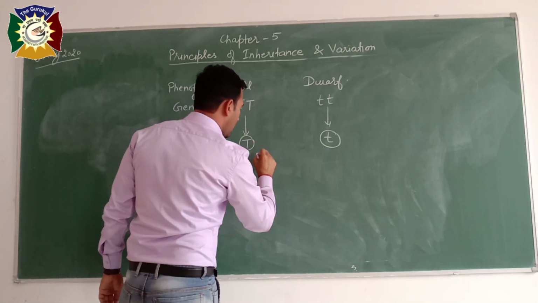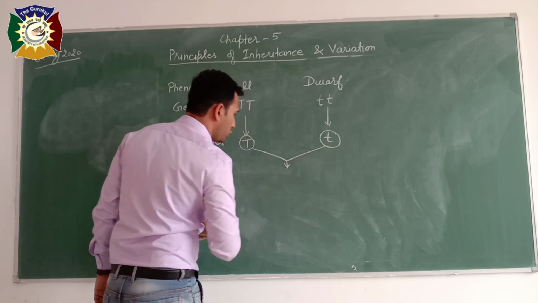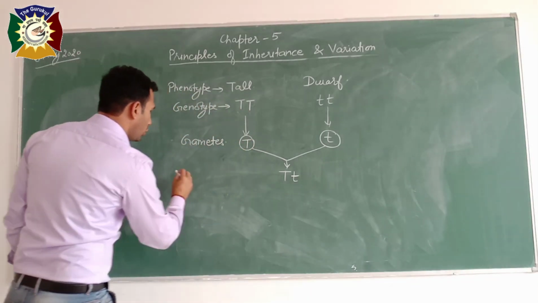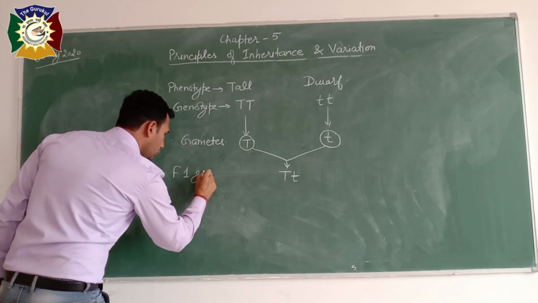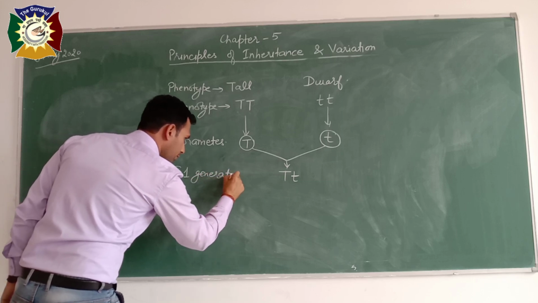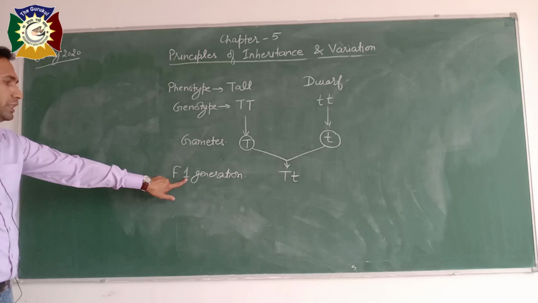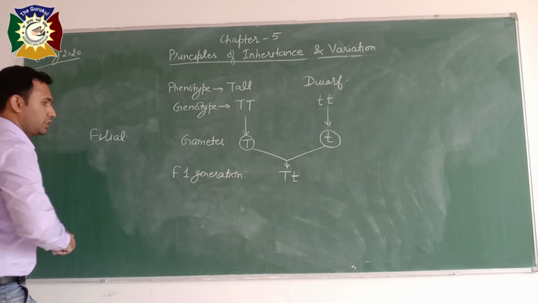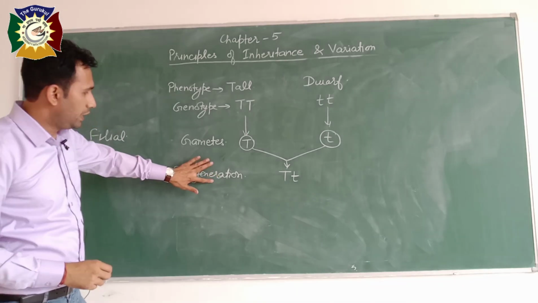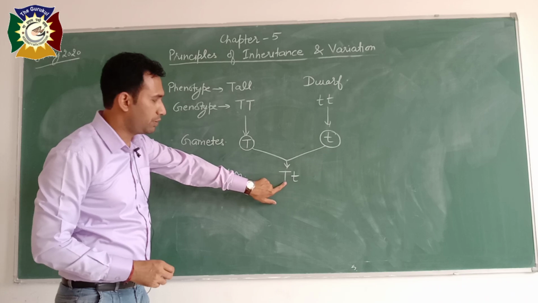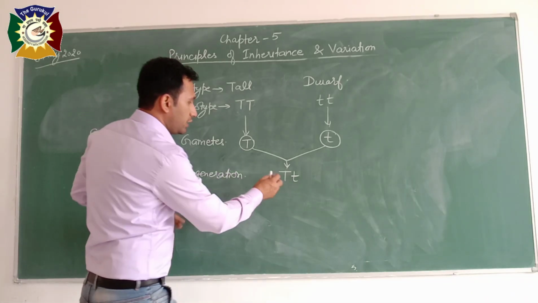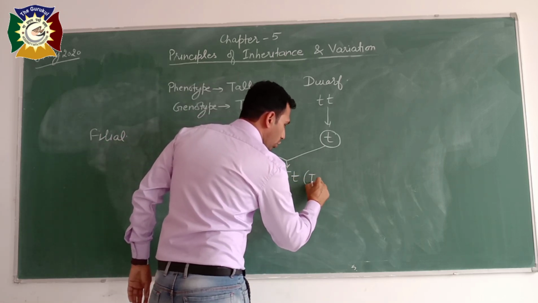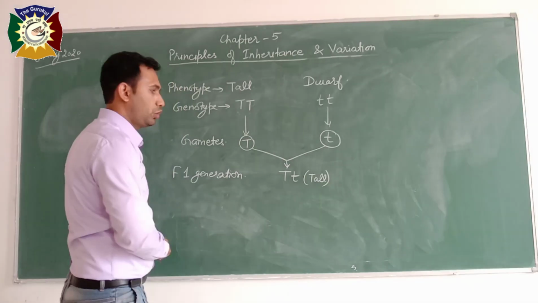So whenever these gametes are crossed, it will produce capital T, small t. So this is your F1 generation, first generation. 1 means first. F stands for filial. So this is the first filial generation. So in the F1 generation, this will be the genotype, and as we know T is the dominant allele, so it will always produce tallness. So the phenotype will be tall.